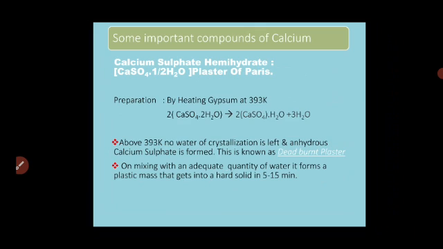How is this prepared? By heating gypsum salt at 393 Kelvin. What is gypsum salt? Calcium sulfate with two water molecules.